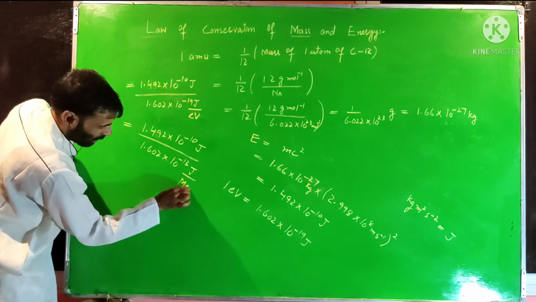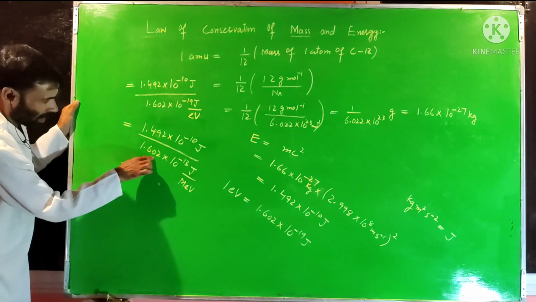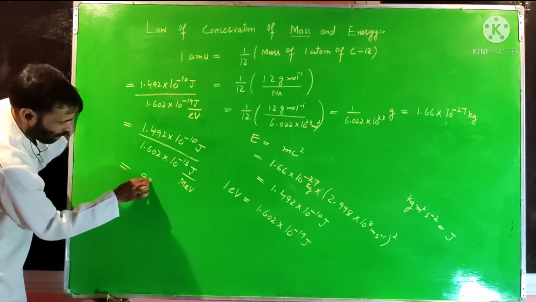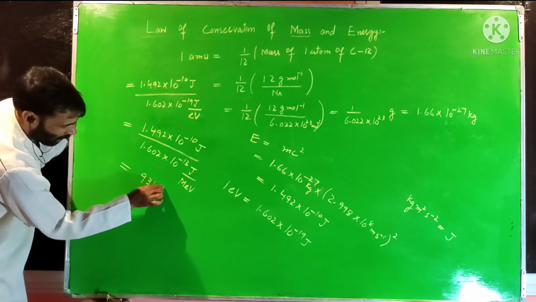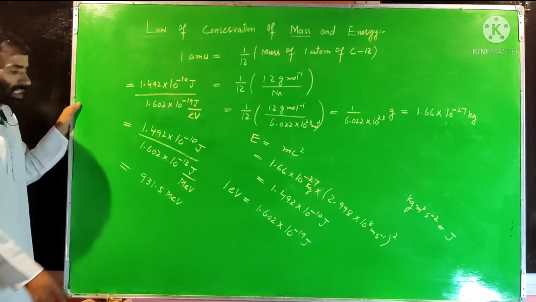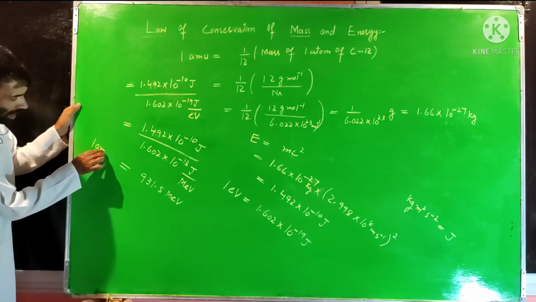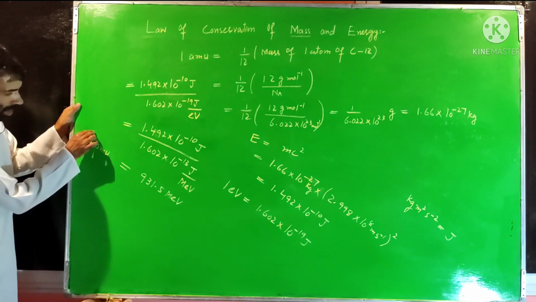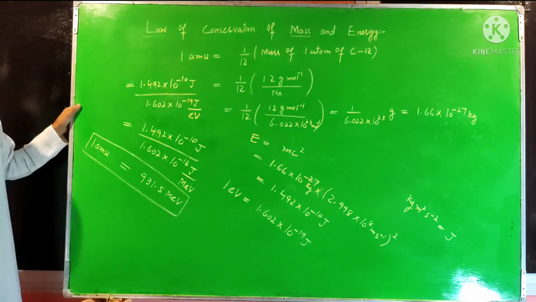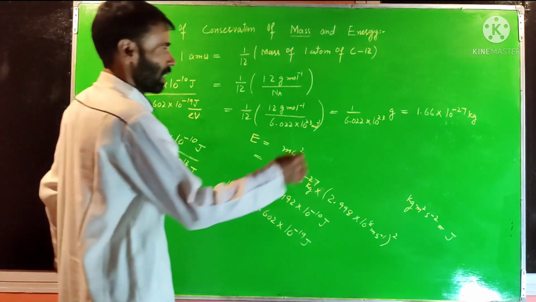Carrying out this division, that is nearly equal to 931.5 million electron volt. So we will remember this relationship: if 1 AMU of mass is converted into energy, the energy is equal to 931.5 million electron volts.